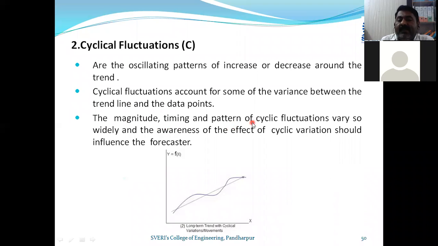The magnitude, timing and pattern of cyclic fluctuations vary so widely. So I have shown you two examples. And in the second example, we have discussed that the magnitude, timing and pattern of these fluctuations vary, and the awareness of the effect of cyclic variation should influence the forecaster. For example, I am the forecaster forecasting the demand for any product, maybe for next year. Then I have to take into account the cyclic fluctuations that may occur with the trend line, and accordingly I have to forecast the demand. Otherwise it will have a significant effect if these cyclic fluctuations are not taken into account. So these two pointers we have discussed.